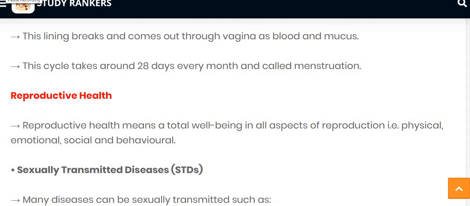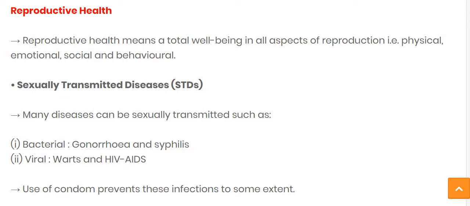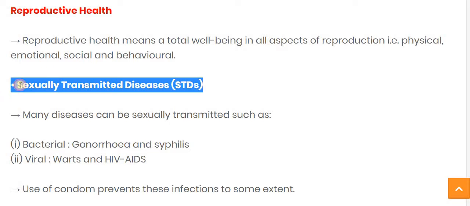Hello students, in the previous video we have seen about reproductive health. First we saw the definition of reproductive health. Reproductive health means total well-being in all aspects of reproduction, for example physical, emotional, social and behavioral.